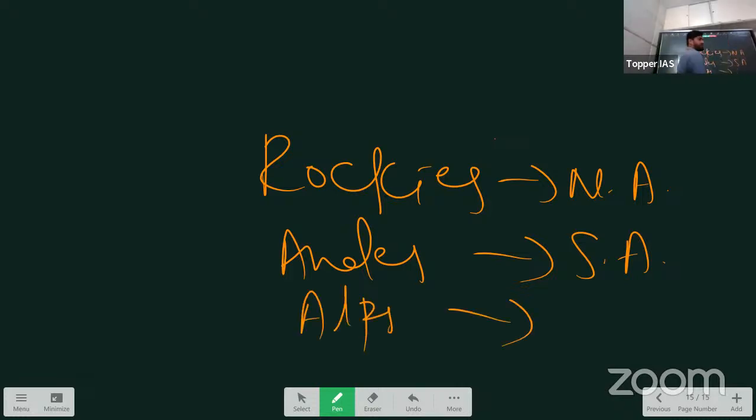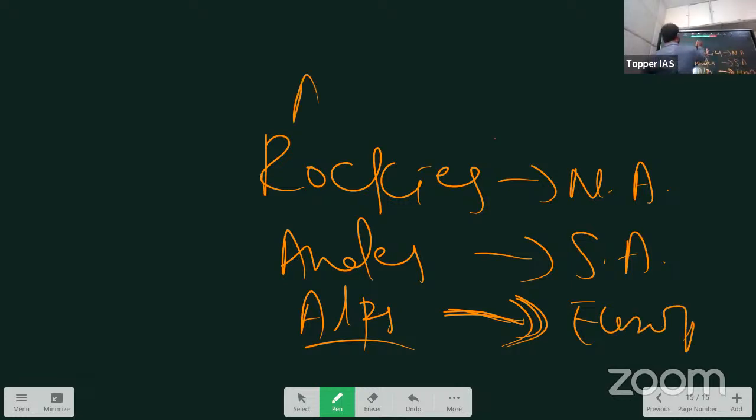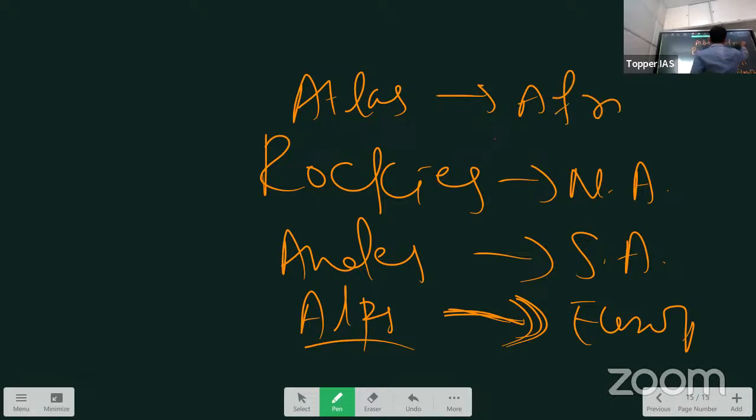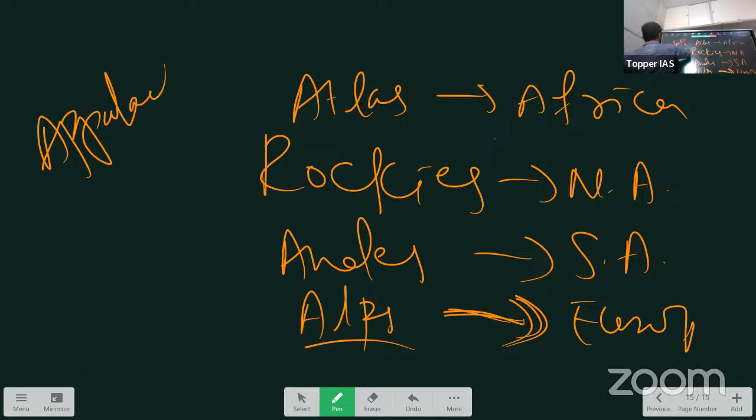They are all fold mountains, not block mountains. These are the new, recent ones. There are other old fold mountains also, for example, the Appalachians in North America.